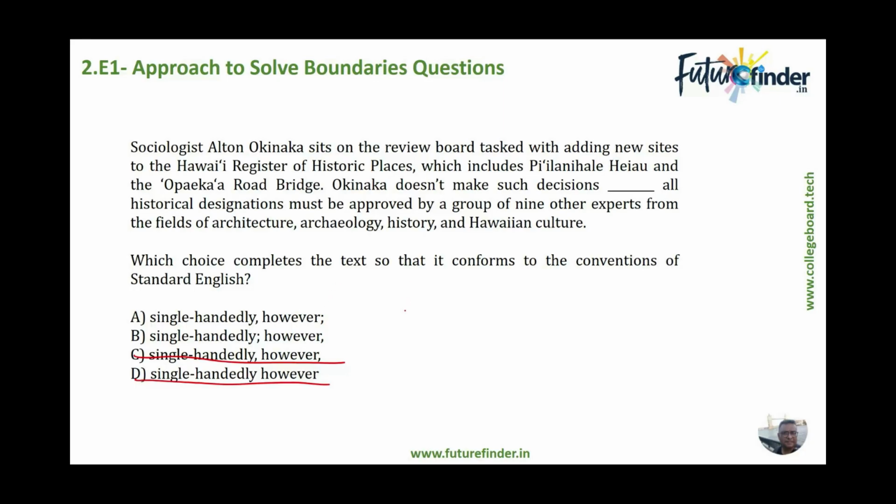Now, if the relationship is sentence A and then a however, and then sentence B, then it becomes a part of the first sentence, meaning that there is a contradiction between whatever preceded sentence A. So, in this one, what precedes sentence A is: sociologist Alton Okinaka sits on the review board tasked with adding new sites to the Hawaiian Register of Historic Places, which includes place X and place Y. So this is what preceded A.